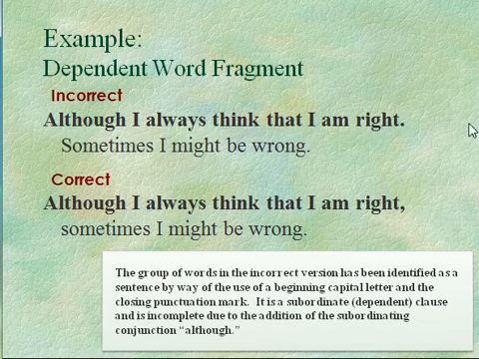These are two dependent clauses stuck together. But we do not have a complete thought. What do we do to fix it? We get rid of the period, add a comma, and attach it to the following sentence, making the S in sometimes lowercase. Why do I have a comma here?